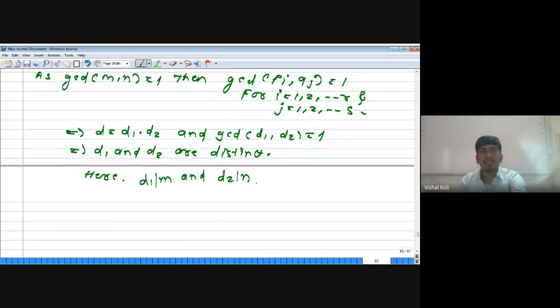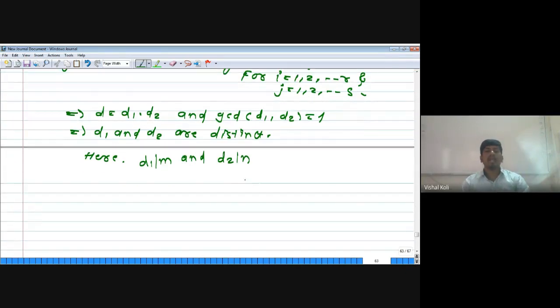Therefore, if m and n are any two integers having GCD equal to 1, then the set of divisors of m into n consists of all the products d1 into d2, where d1 divides m and d2 divides n, with GCD of d1 d2 equal to 1, and that is what we have to prove. Hence the required result.